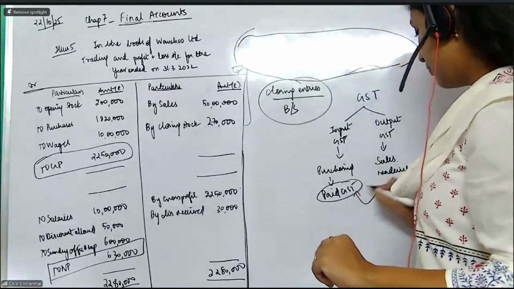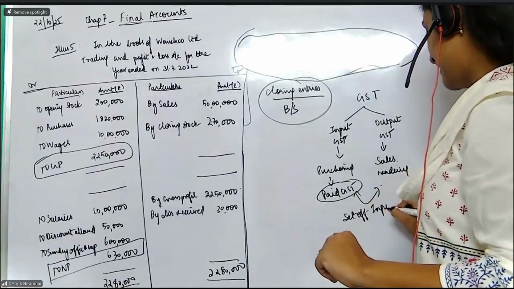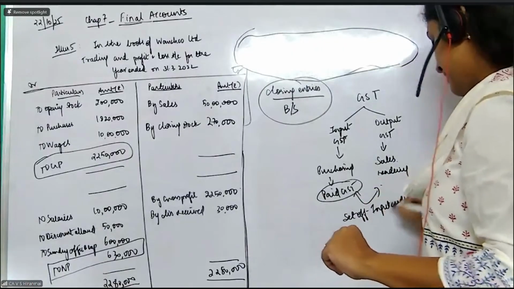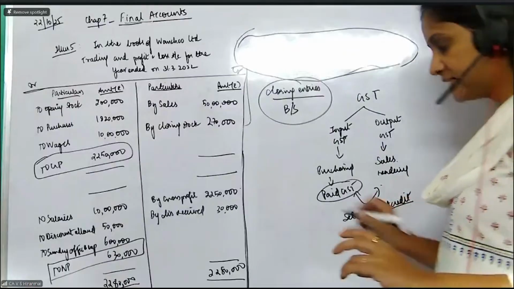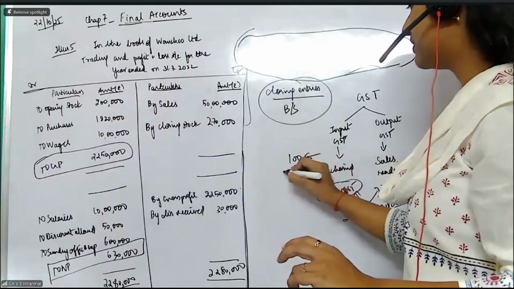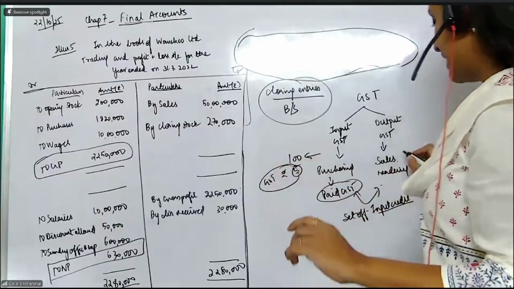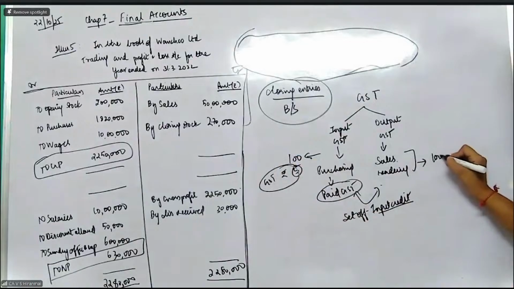So both of them can be set off. This is the concept of taking the input credit. That means, my dear students, you have purchased for 100 rupees, on which let us assume you have already paid 5 rupees GST. Now you made the sales on 100 rupees.